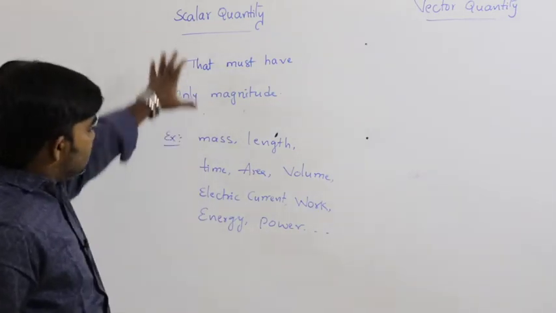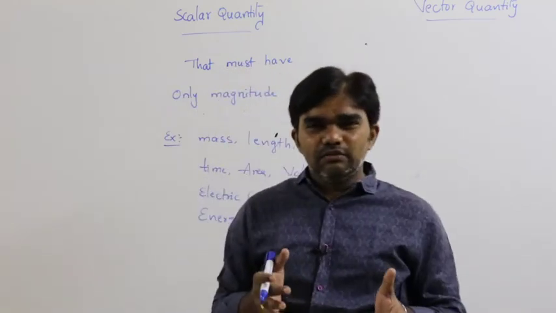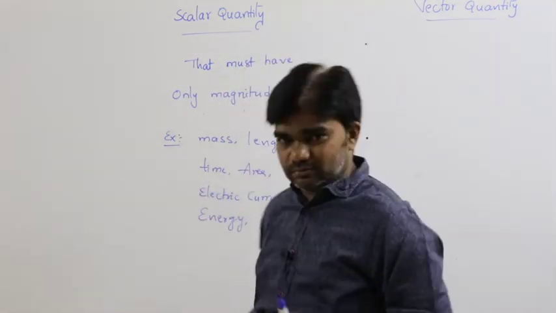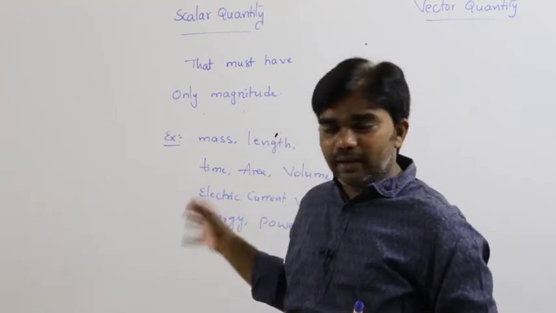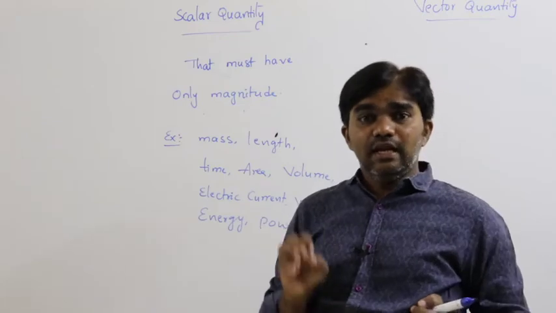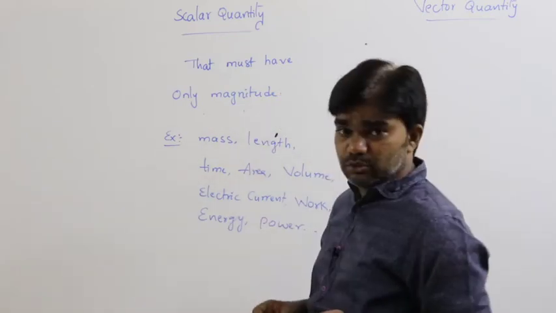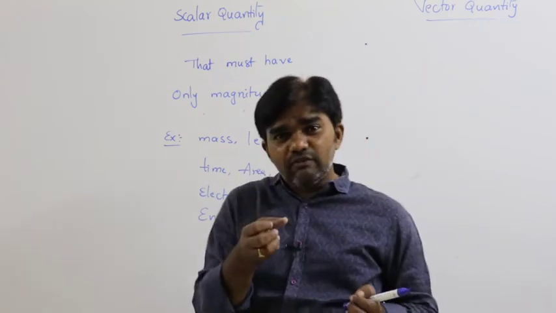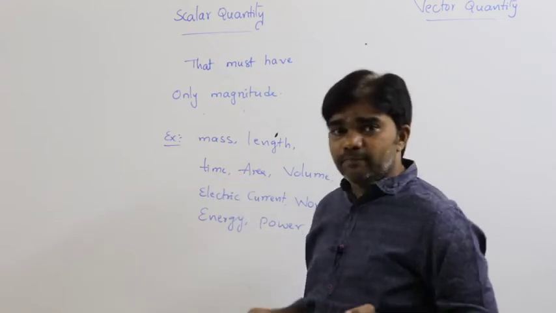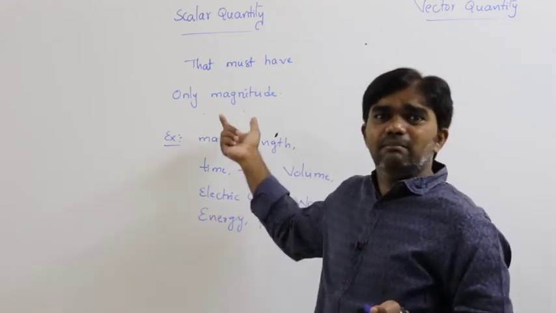Generally, the mass of a body, let us say, is 5 kg. That 5 is the magnitude. For example, the length of an object is 5 meters. That 5 is the magnitude. Any numerical value is nothing but the magnitude. For example, time: 1 hour. In that 1 hour, 1 is the magnitude.